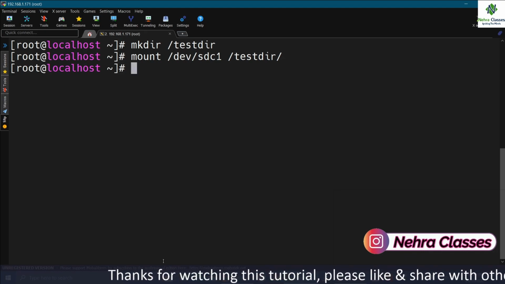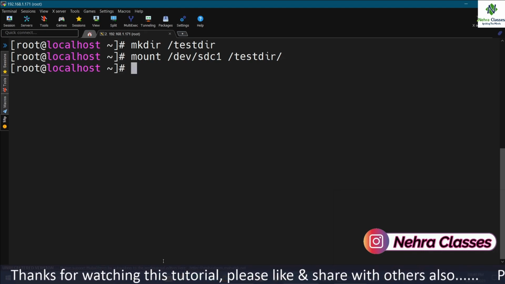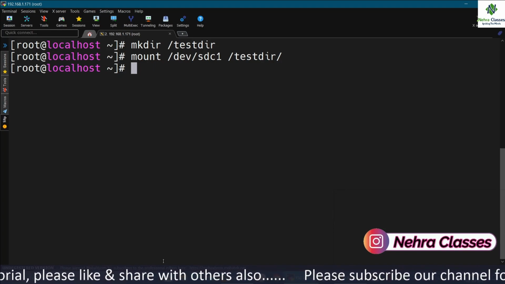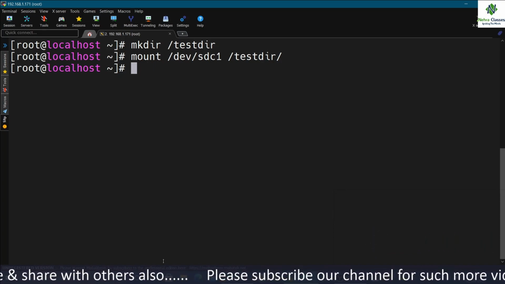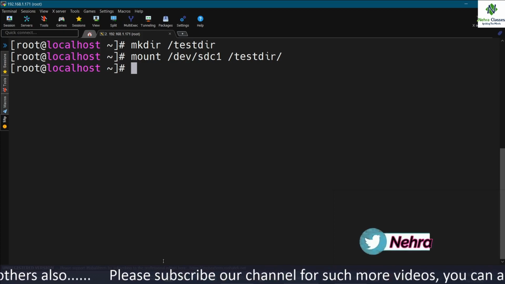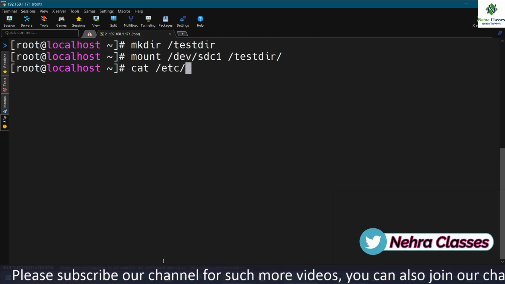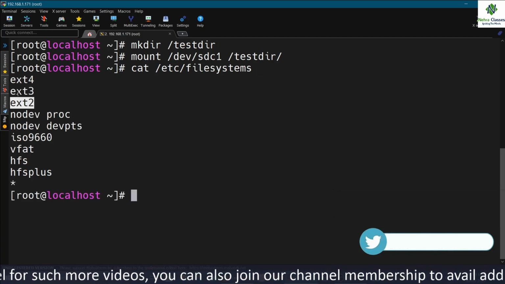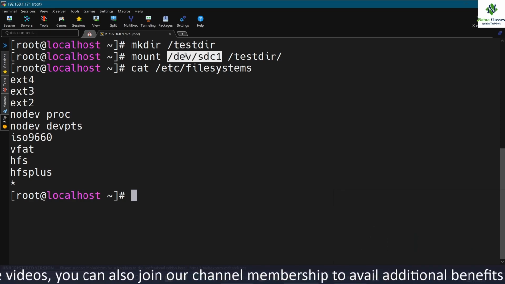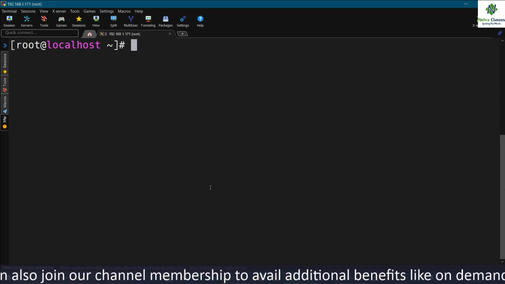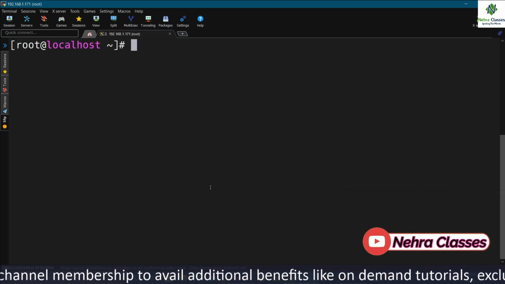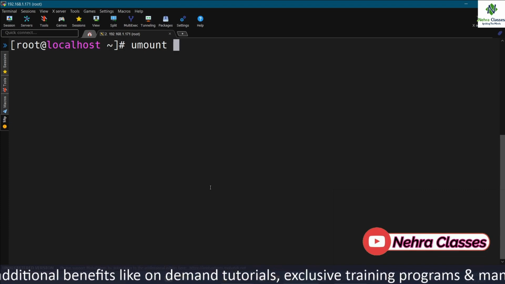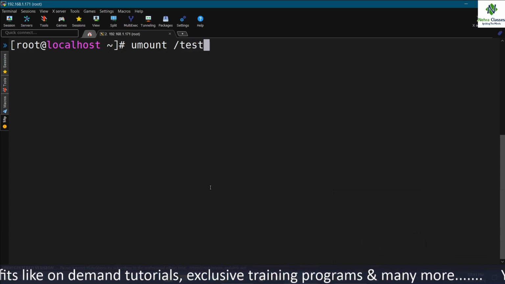So it will automatically detect and mount the directory on this file system or on this partition, because it will auto detect the type of file system by using this file that is there in /etc/filesystems. And here ext3 is already mentioned there, and we know that this has been formatted as ext3, so it will automatically mount it. Or we can also specify the type while mounting the directory over there. So let me first unmount the testdir.